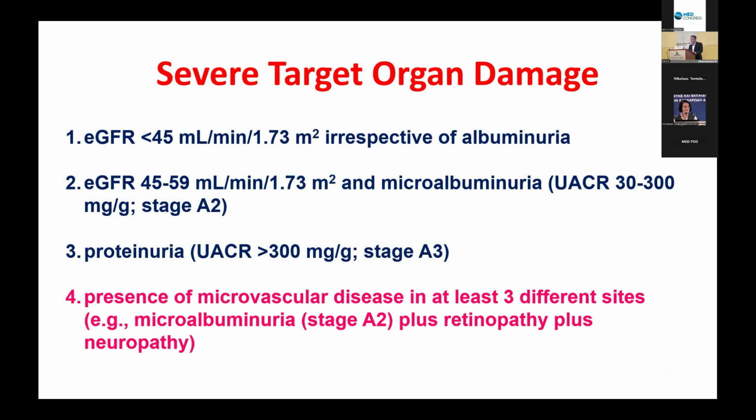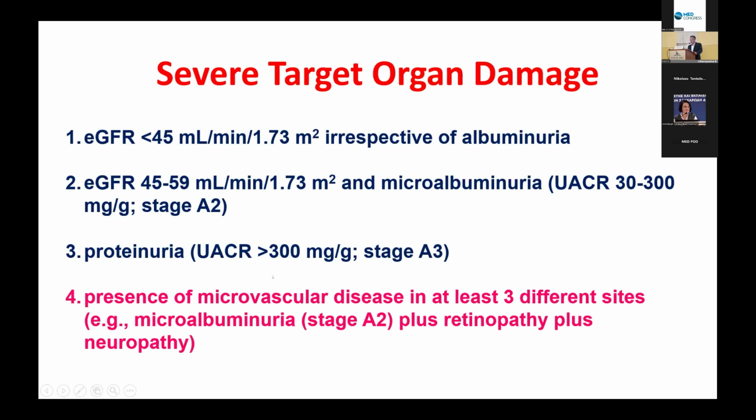We now have to define what is a severe target organ damage. This includes an eGFR of below 45, irrespective of the degree of albuminuria, or a GFR between 45 and 60 and the presence of macroalbuminuria, which means albumin to creatinine ratio between 30 and 300 milligrams per gram, or the presence of gross proteinuria, where this ratio is above 300 milligrams per gram, or the presence of at least 3 microvascular complications, which include albuminuria and retinopathy and neuropathy, for example.